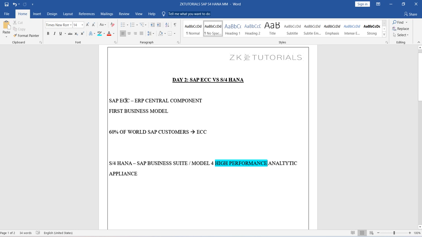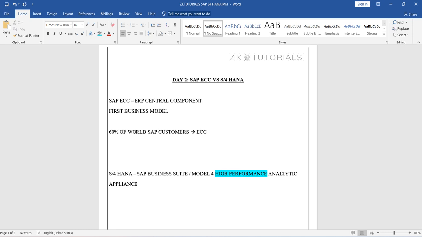Okay, so ECC sale in the market has completely stopped; there is no more ECC in the market. But still, SAP has recently announced that in 2025 ECC is going to sunset. What we are going to sunset, the sale of ECC, has already been stopped. There is no more sale of ECC in the market. If a customer wants to buy SAP, they can buy only SAP S4HANA.